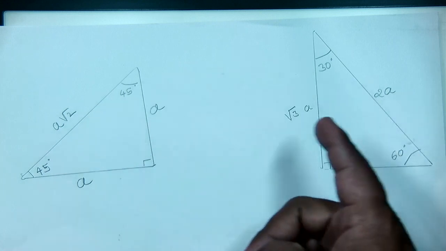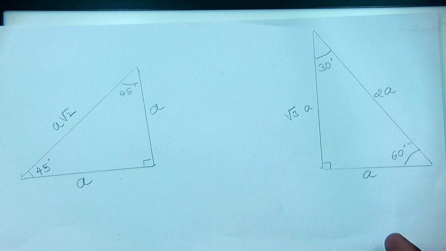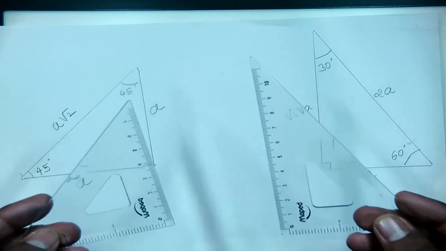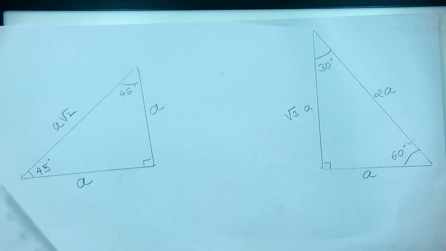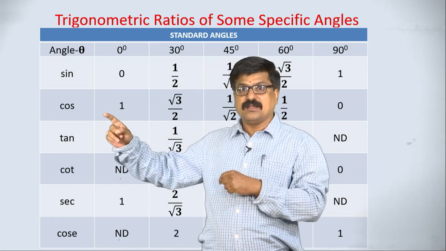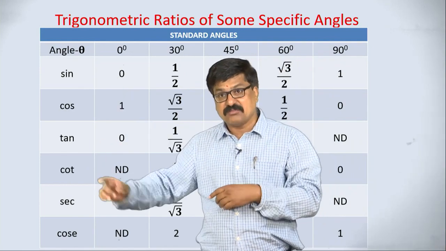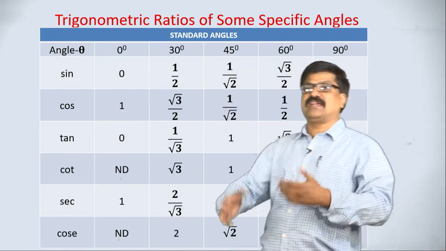Similarly, we can write all trigonometric ratios by using these two instruments. Please keep these two instrument ideas in your mind, and with the help of them you can also find the values of sine or all trigonometric ratios of 30, 45, 60 degrees. We can also remember the sine values another way, that is a remembering technique.